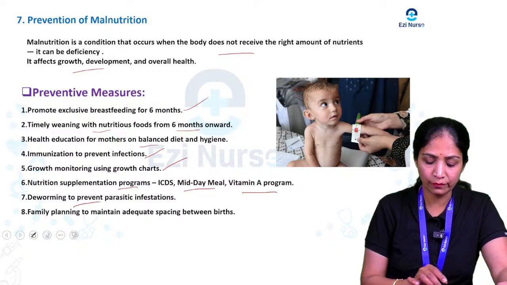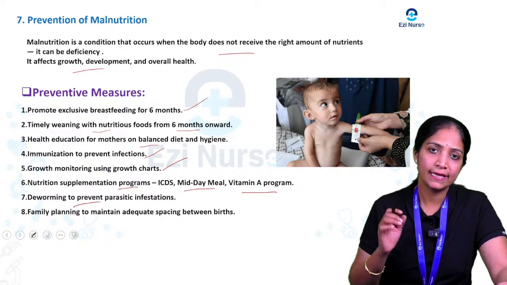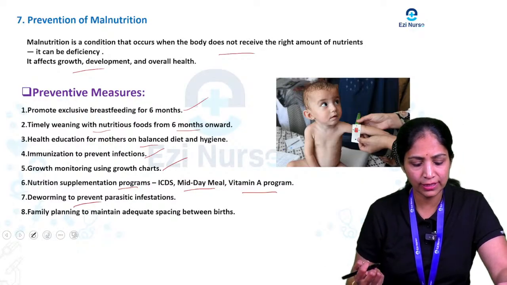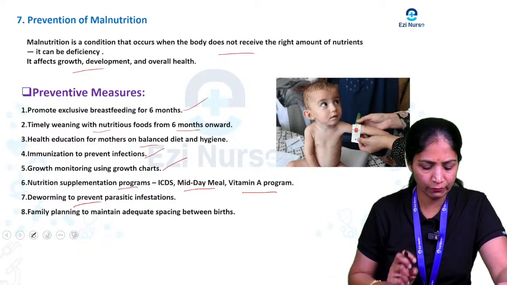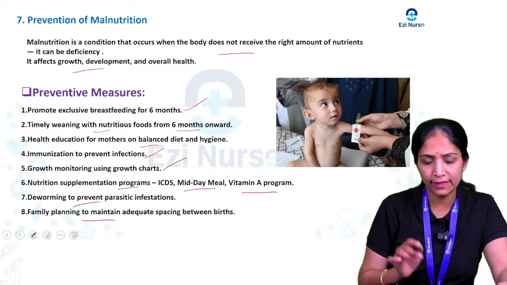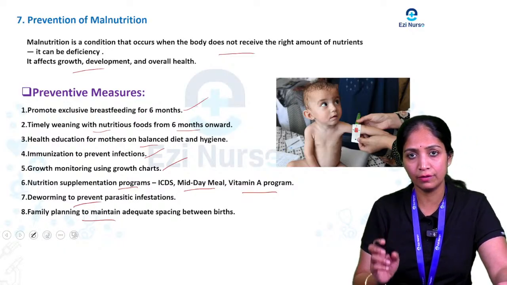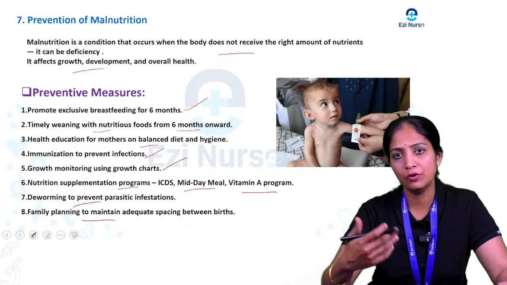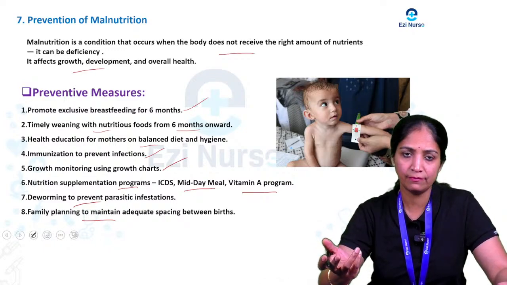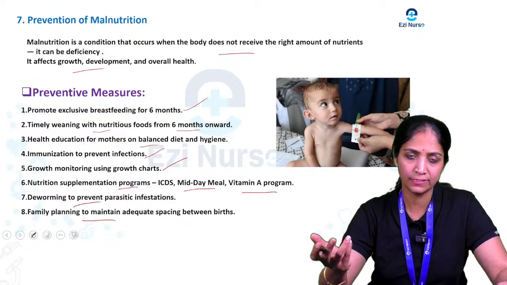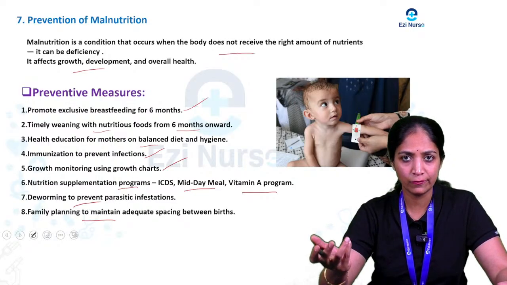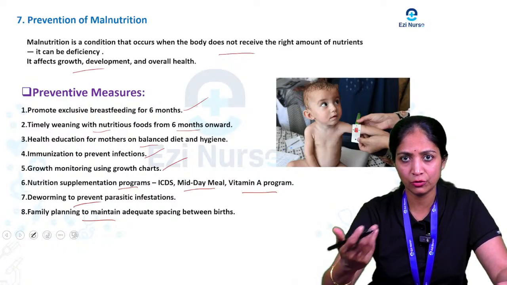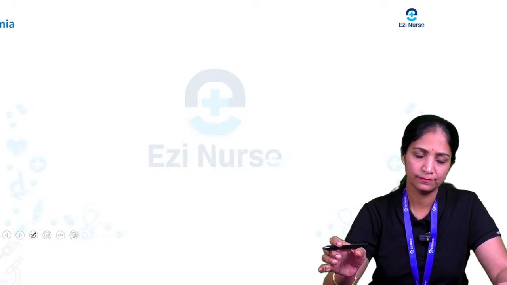And deworming to prevent parasitic infection, because any parasitic infection also affects the absorption of nutrients, so we give proper deworming. And family planning to maintain adequate spacing between births. Okay, when there is adequate spacing, parents can give more concentration to the baby, they can give proper feeding, and they have to give proper nutritious food to the child. Okay, so these are the extra preventive measures we have to take for the prevention of malnutrition.